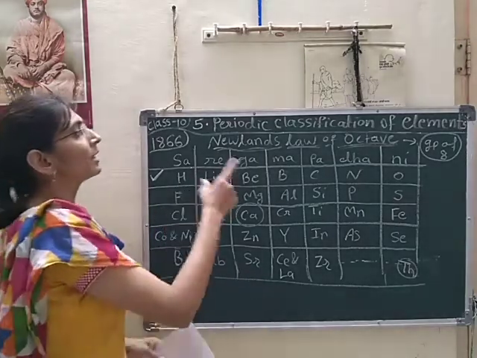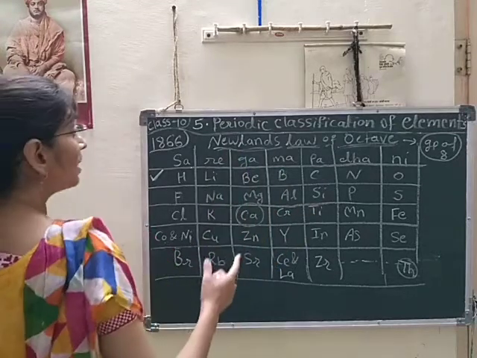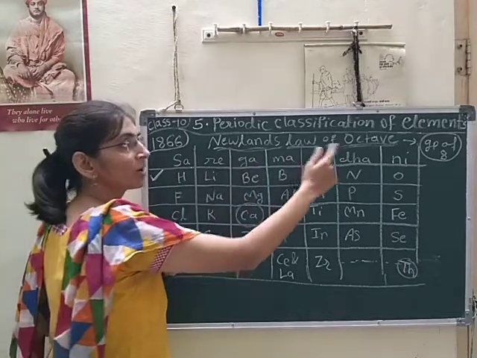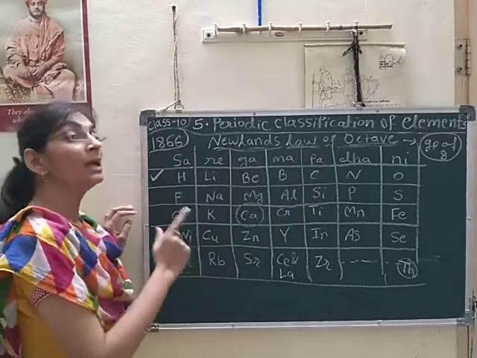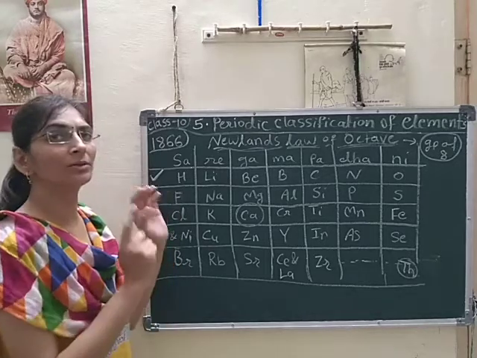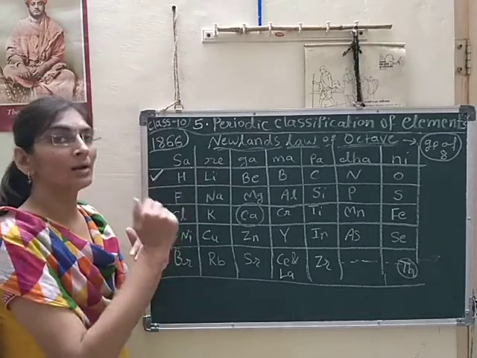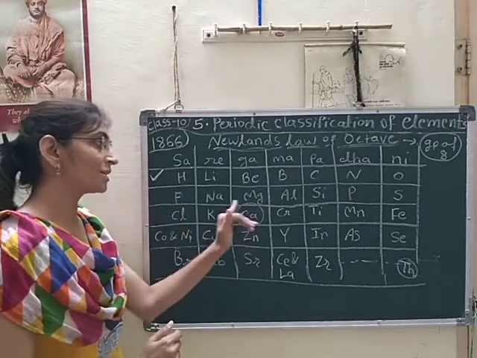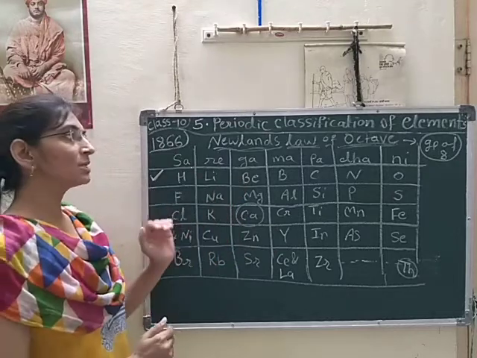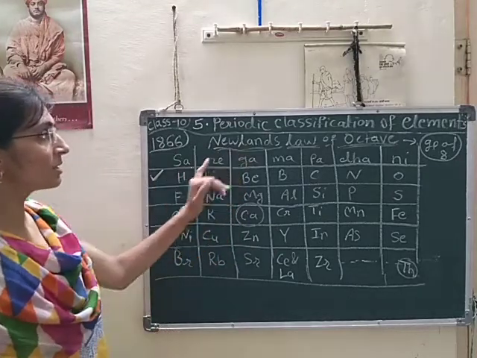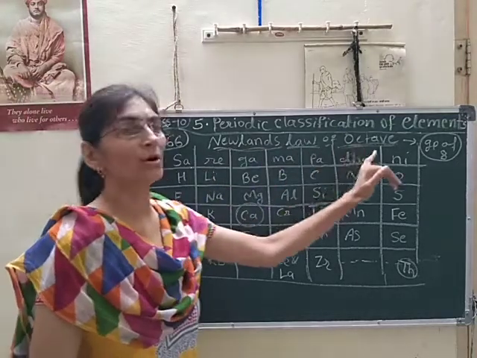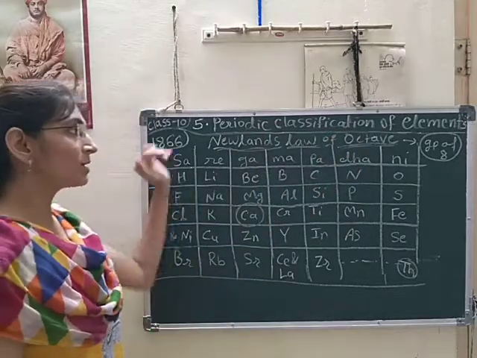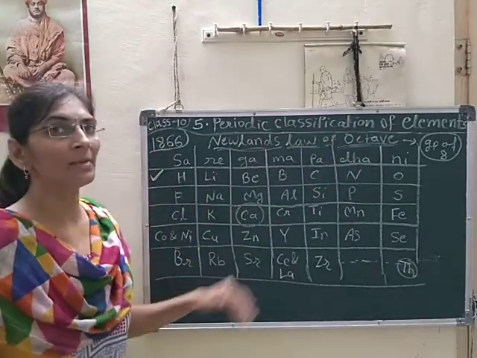Again, the law is true only for the lighter elements. Newland's law of octave is followed only up to the lighter elements. Lighter means those elements having low atomic mass. That's why it is followed only up to calcium. So this was Newland's law of octave and Newland's periodic classification of elements. We have seen its merits and demerits also.